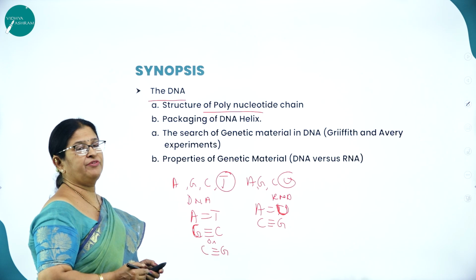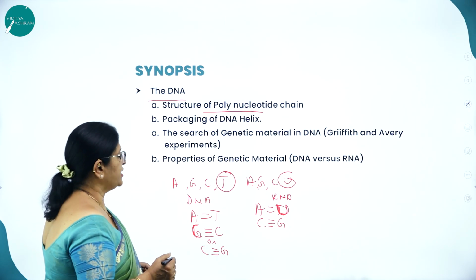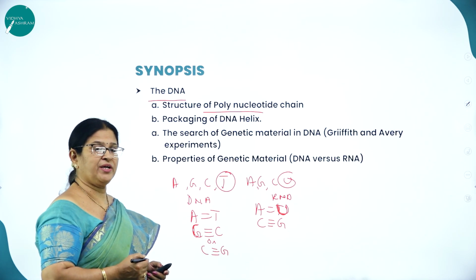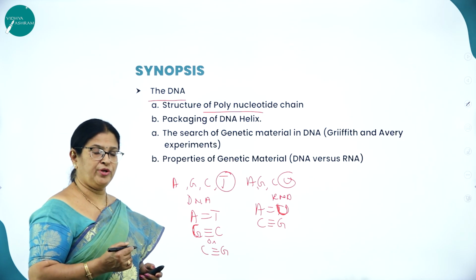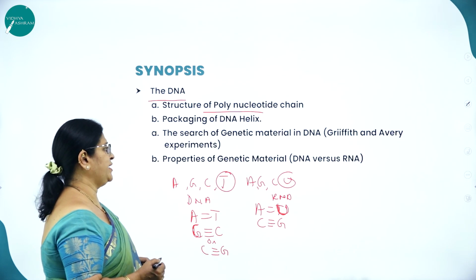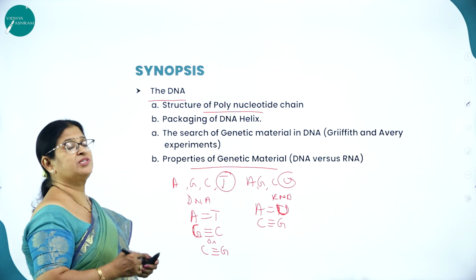So packaging of the DNA helix, you'll be studying the search for genetic material in DNA, that is Griffith and Avery. As we know, Frederick Griffith was the one who conducted the transforming experiment in a bacterium called Streptococcus pneumoniae. So his experiment was based on Streptococcus pneumoniae bacteria. Then the properties of genetic material, that is DNA versus RNA, which is more stable?